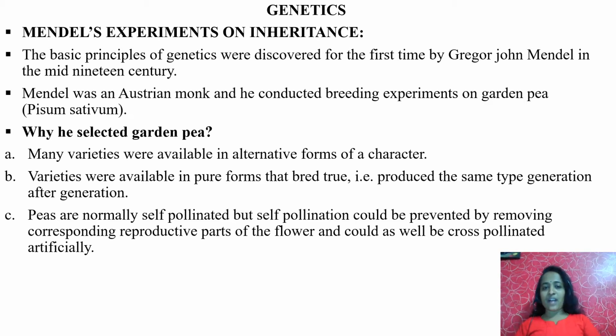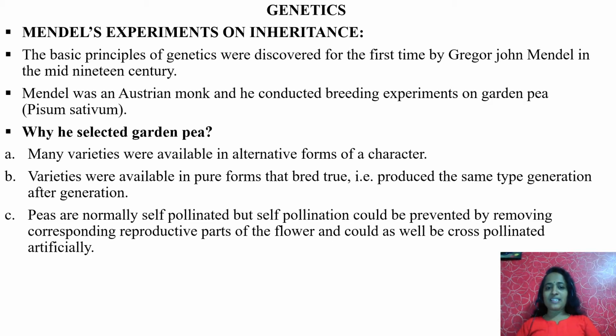Many varieties were available in alternative forms of a character, that is tall, dwarf, seeds round, constricted, yellow, green, like that. Opposite, contrasting characters were available. Varieties were available in pure form that breed true, with no mixed characteristics, producing the same type of generation after generation.